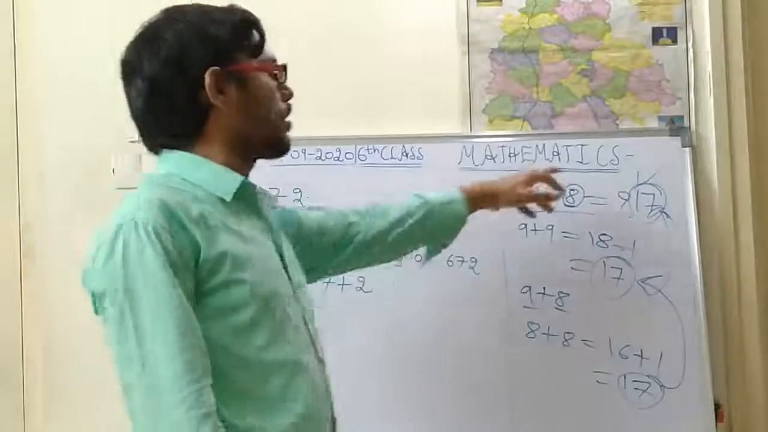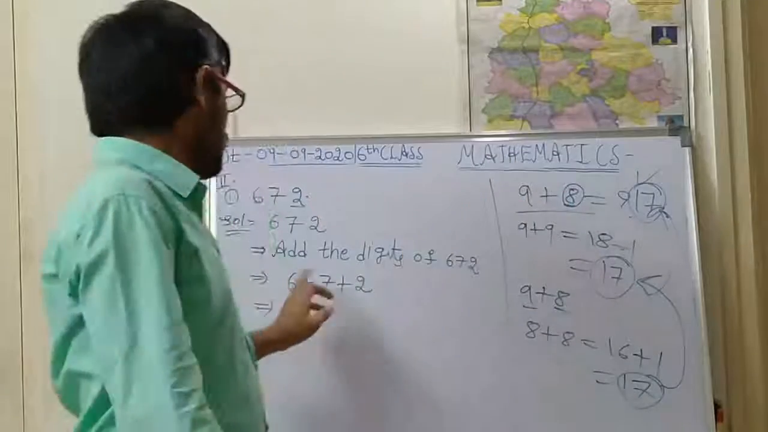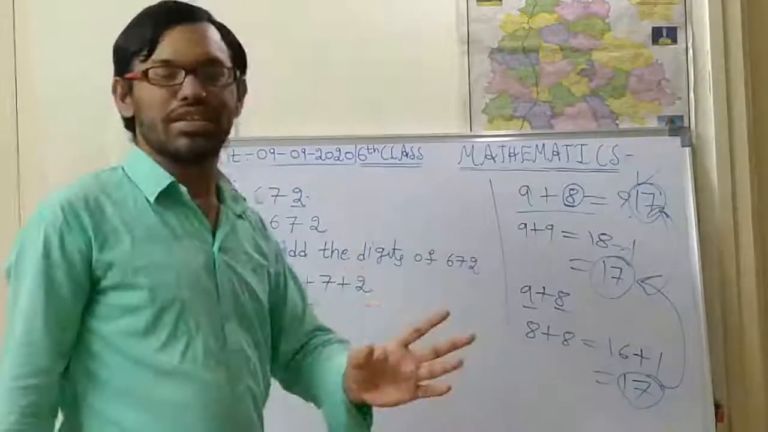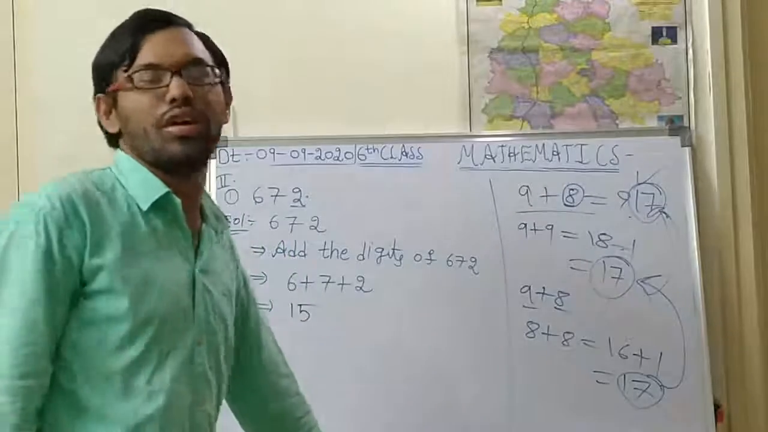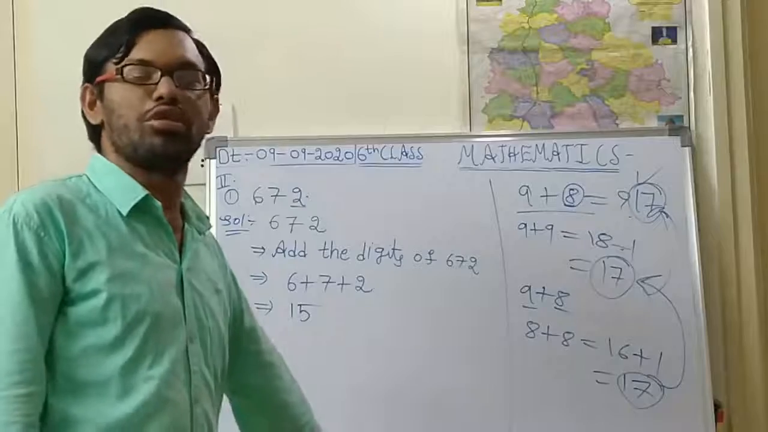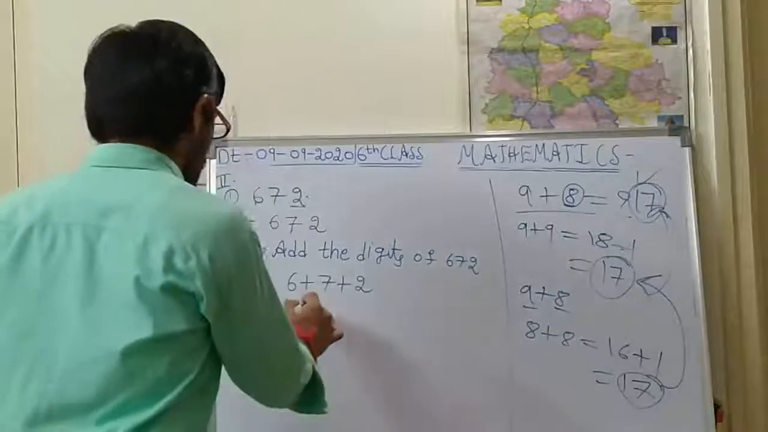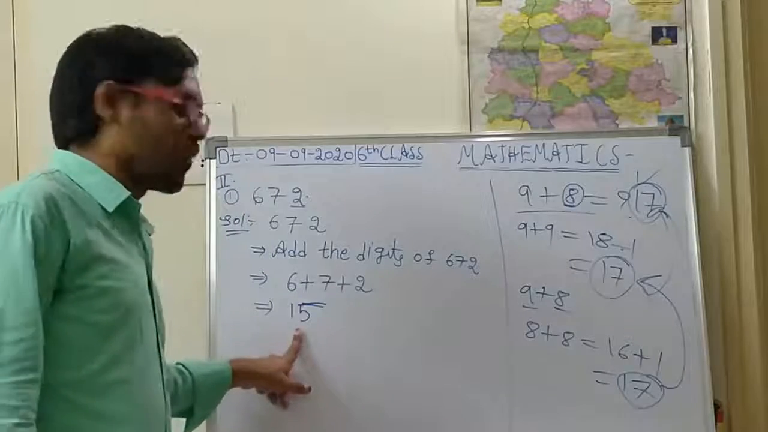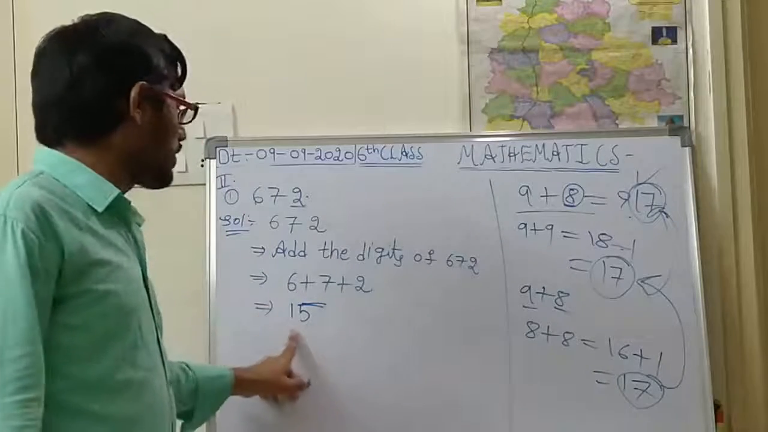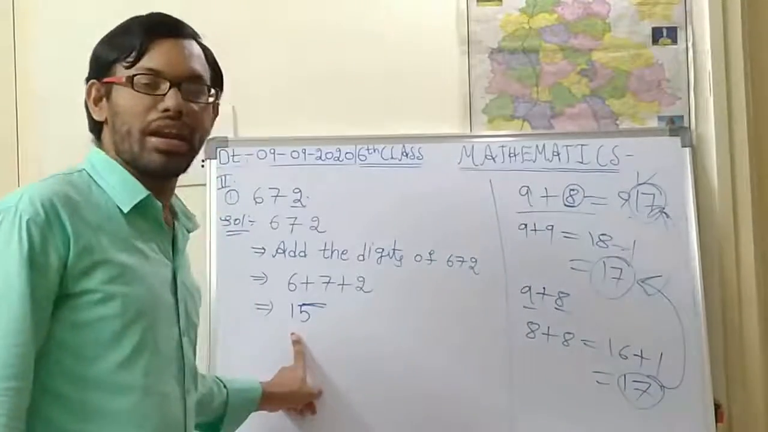Like that you are supposed to identify what is 9 plus 8, what is 6 plus 7, what is 7 plus 6. This type of question will be coming. What is 9 plus 5? Like that you can identify. So what is the answer here? You got 15. Now we check whether 15 is divisible by 5 or not, divisible by 9 or not.